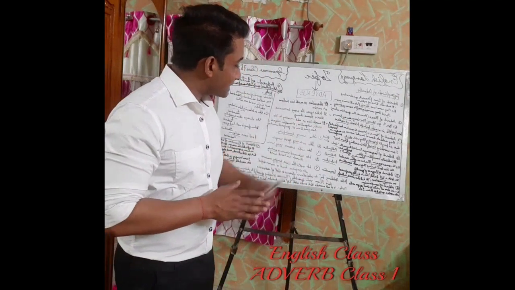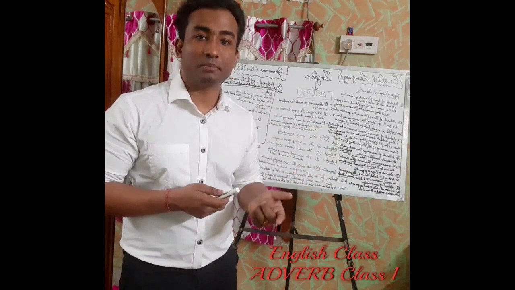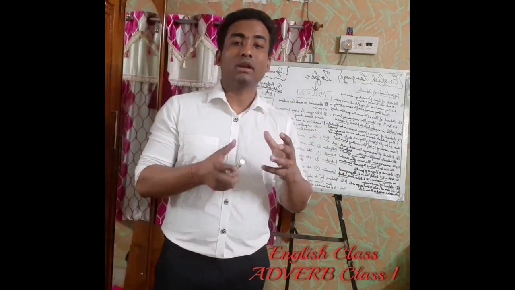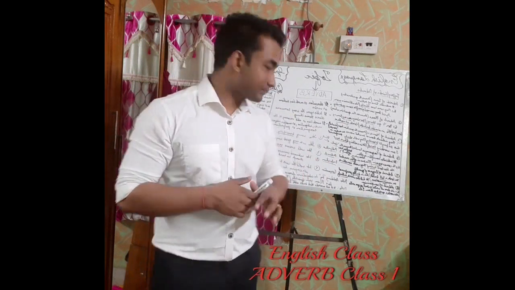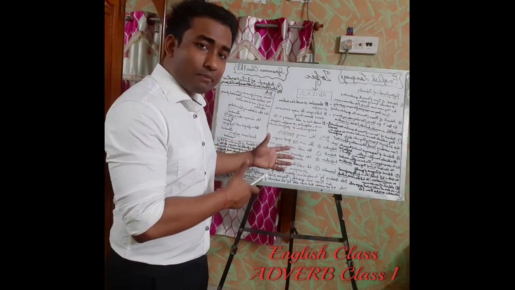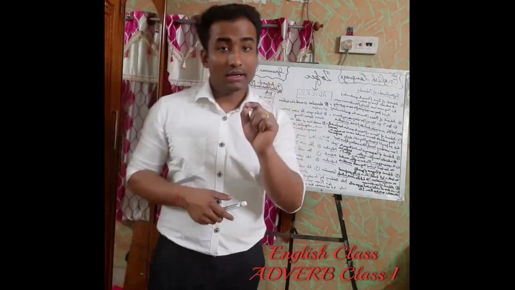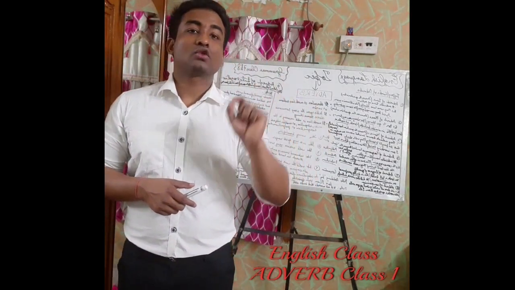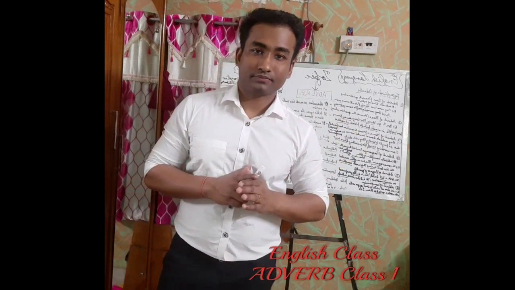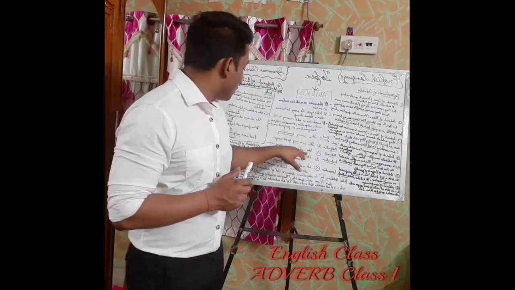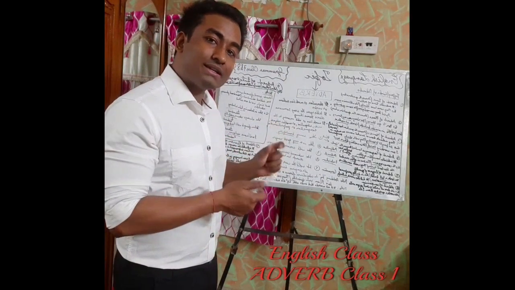Let us come to the fourth example where it will describe a preposition or add meaning to a preposition. Every time it's not mandatory that it will only describe. It might add meaning to the preposition. That's it. So let us take an example. He achieved success through his hard work. He achieved success through his hard work. Now through here is a preposition. If you see all the words over here, you will understand through here is a preposition.